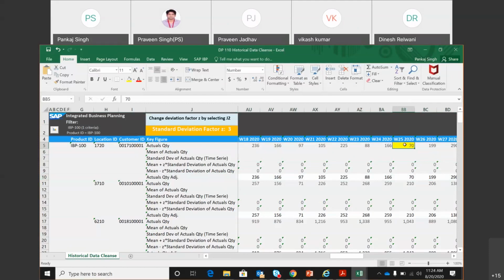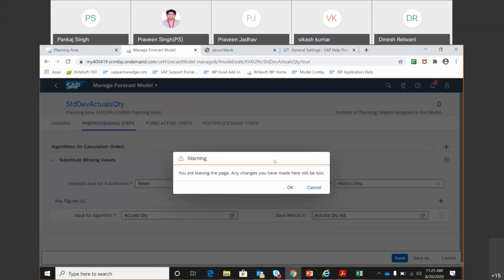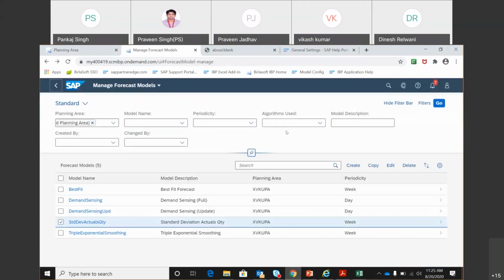Okay, right. And every time we need to manage these forecast models, whether we are copying it, or is it one time? Initially, when we copy any planning area or planning model into a new one, then initially we have to manage this forecast model. Yes. But if you look at any customer to whom we do the implementation, it is only a one-time activity. We create only one planning area in the beginning, we load data, and all this configuration we do one time, and then they just use it. We don't need to do it multiple times.